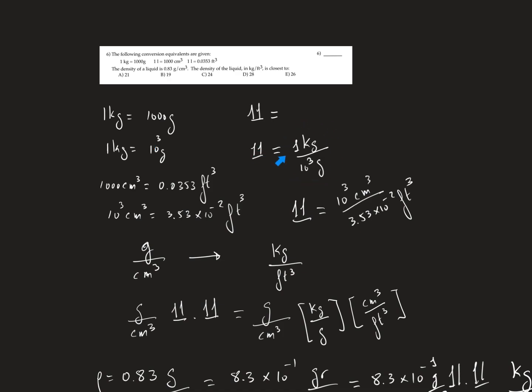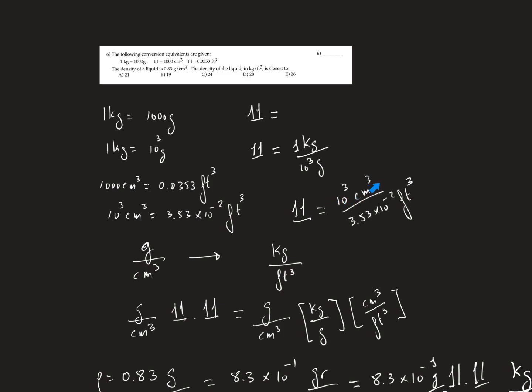Why did I choose this unit? Because this unit will allow me to cancel the kilograms that appear here and the grams that appear here, and convert to kilograms. So I want to erase the grams, so I will use the unit where the grams appear in the denominator. Because I want to erase the centimeter cube that is in the denominator, I will use a unit where the conversion has the centimeter cube, instead of appearing here in the denominator, appearing here in the numerator.